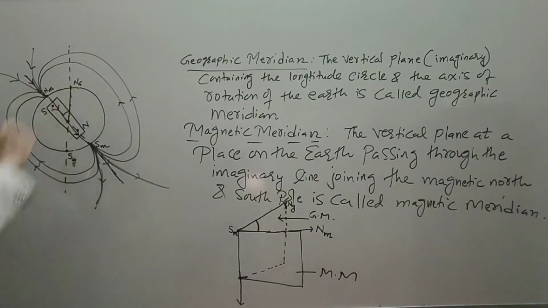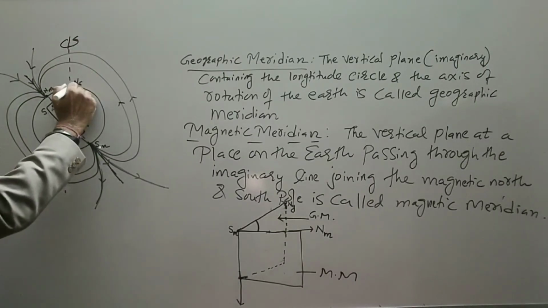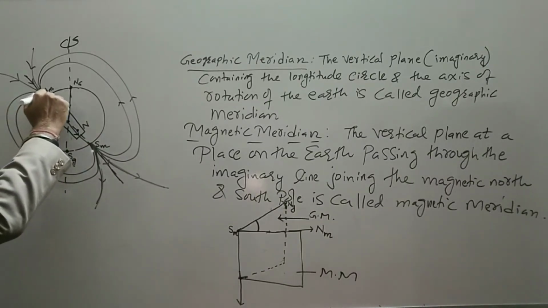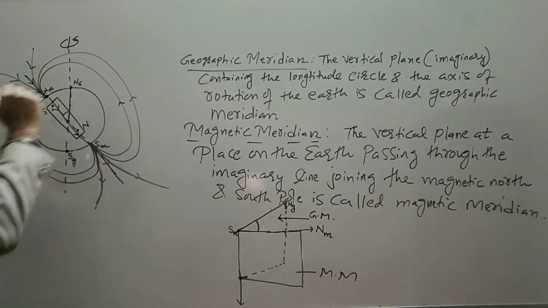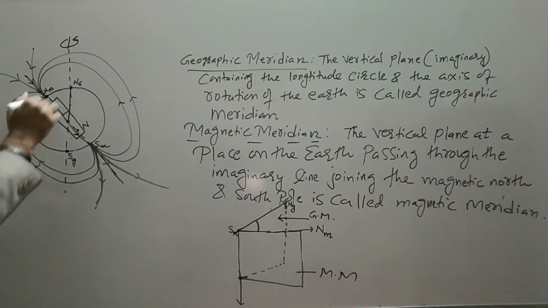So this was our axis of rotation. This is geographic north, this is geographic south, and this point was known as the magnetic north pole because our needle always points towards the north, so it was named magnetic north, but its behavior was similar to the south.